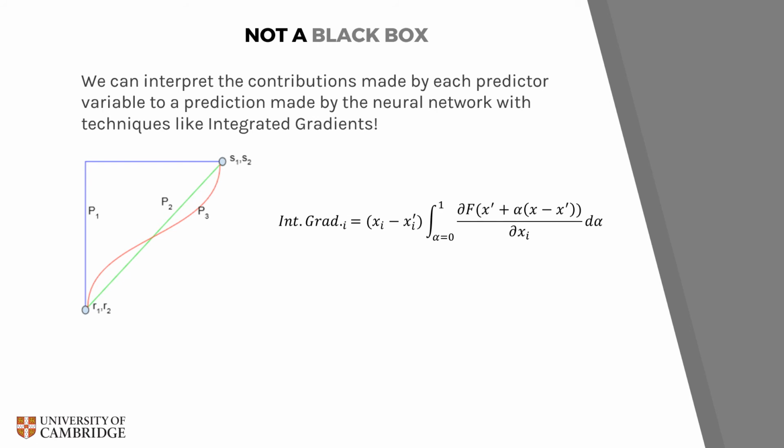The difference is that in the linear model, the coefficients characterize the relationship between the input and output variables globally. But in a nonlinear neural network, the gradient at a point merely characterizes the local relationship between the predictor variable and the output.